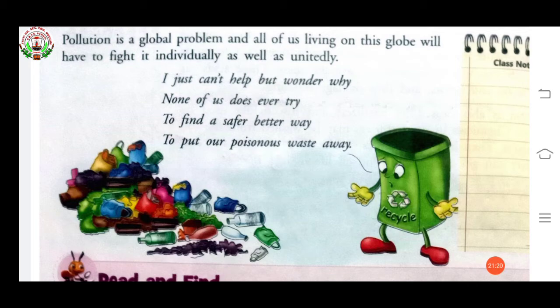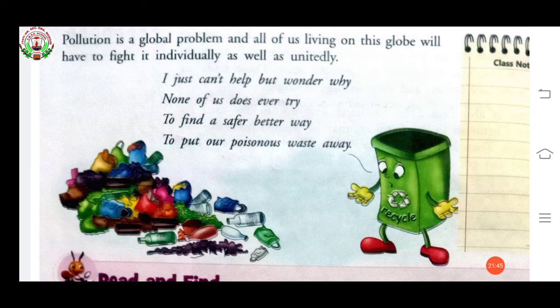Wonder means wonder why people do not try to find a safe or better way to put our poisonous things or waste away. Okay, so we have to think now.